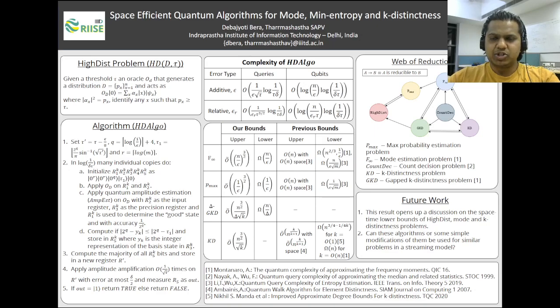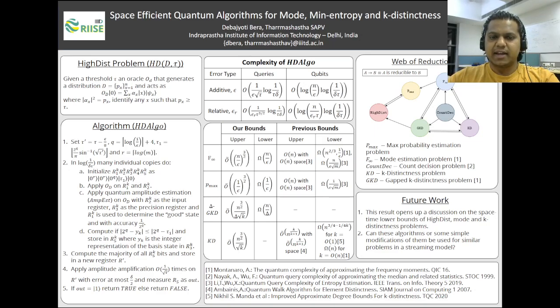Finally, we measure the coin register and report true if the measurement outcome turns out to be 1, else we report false. It is easy to see that if there is at least one point x such that p of x is greater than or equal to tau, then we'll obtain 1 on measuring the coin register with probability close to 1.